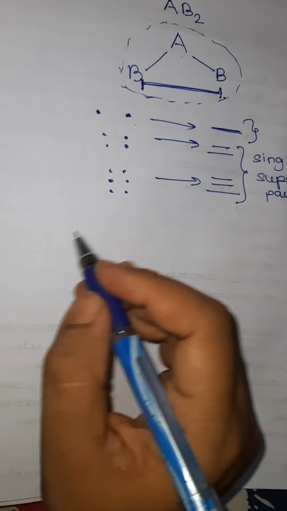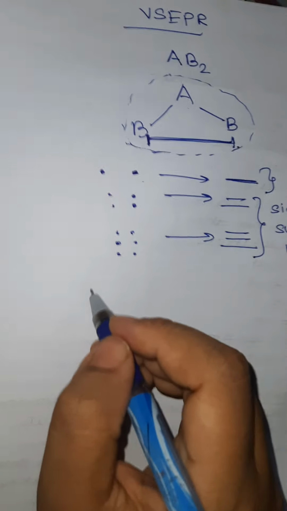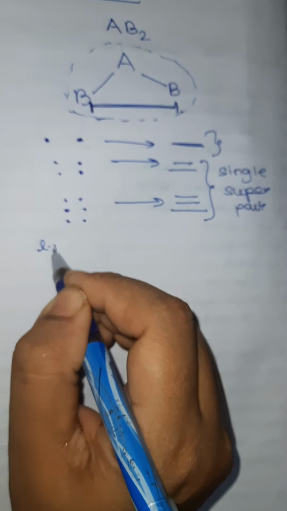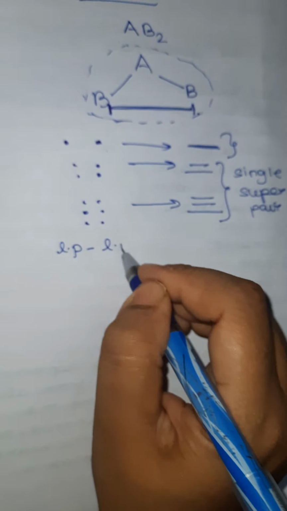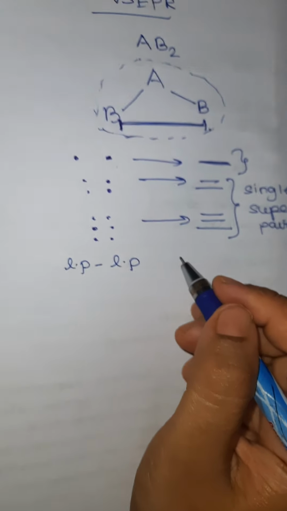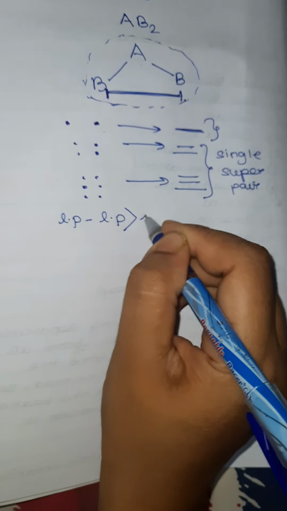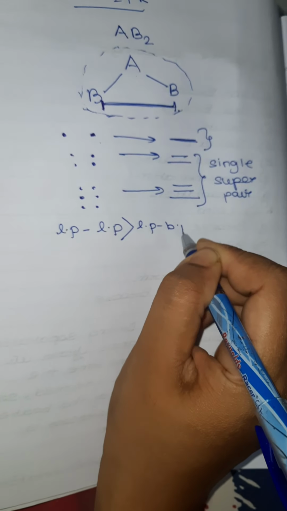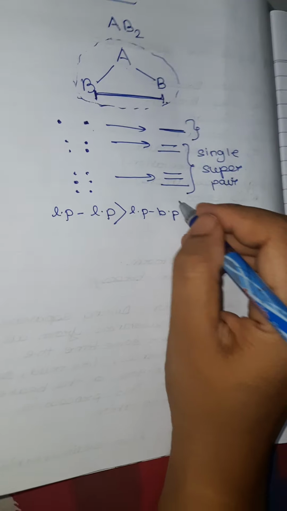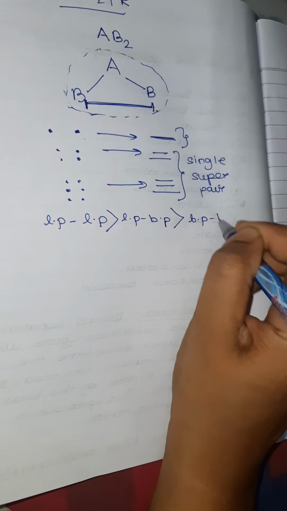The sixth and the most important postulate of valence shell electron pair repulsion theory is that, children, when in a molecule you have lone pairs of electrons, then the repulsion between two lone pairs of electrons is maximum, followed by repulsion between lone pair and bond pair of electrons, followed by bond pair and bond pair of electrons.